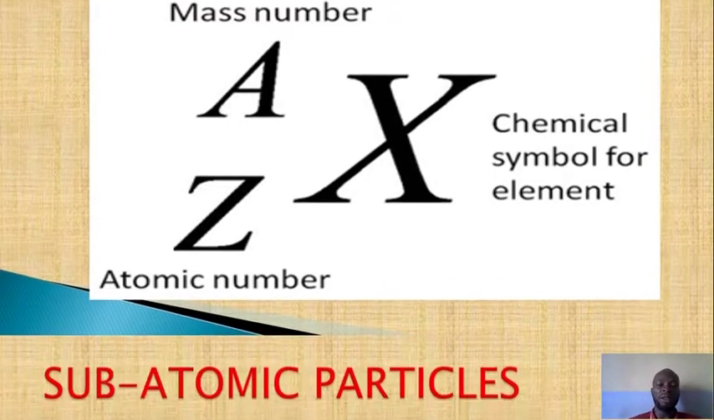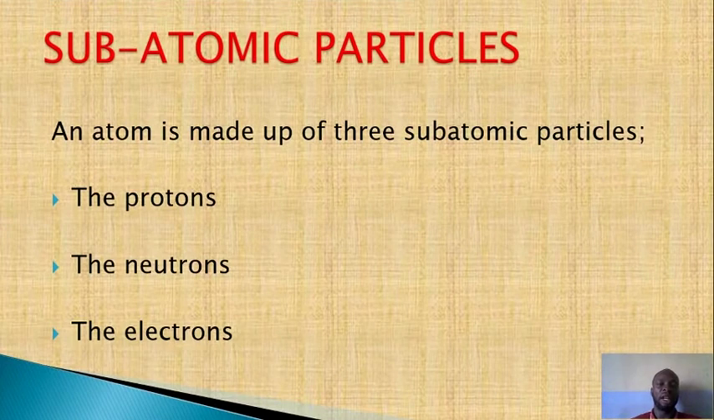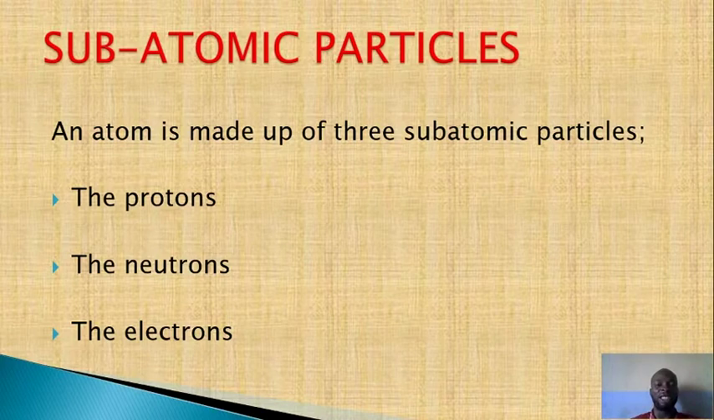Okay, let's look at the subatomic particles. When we say sub, we are talking about a part of something. So an atom is made up of 3 subatomic particles. We call them the subatomic particles because they are the 3 things that make up an atom. Let me also tell you that prior to the discovery of these subatomic particles, we used to define an atom as the smallest indivisible particle of an element. When we say indivisible, we mean that an element cannot be divided.